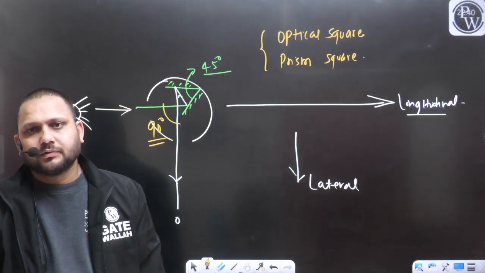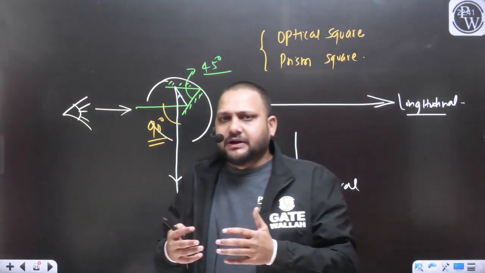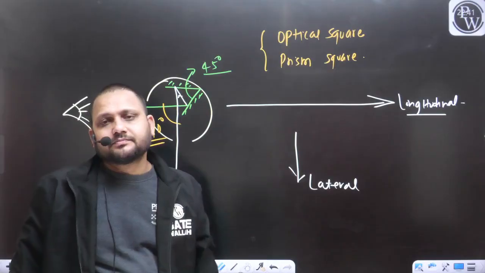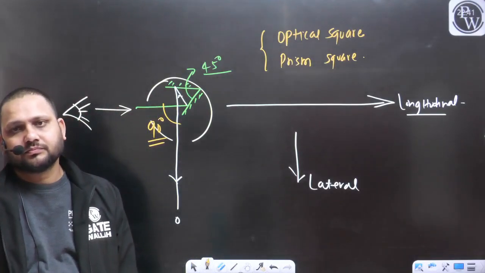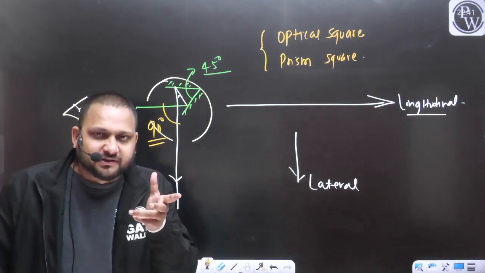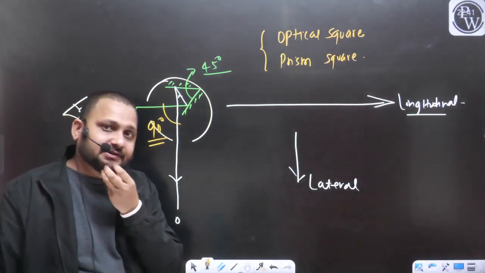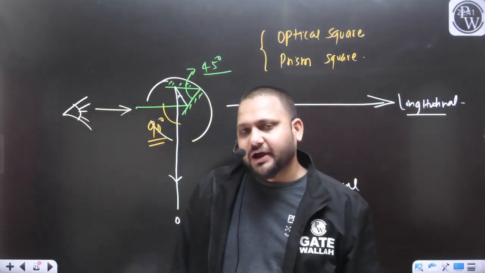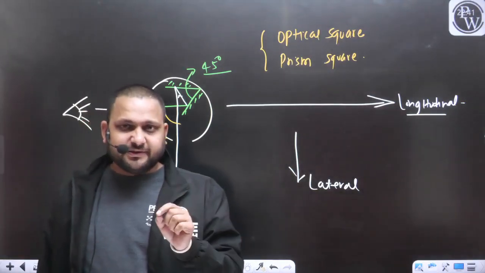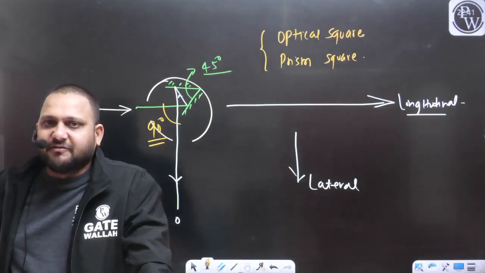Yes or no? Due to the users, there may be a possibility that the angle between these two mirrors may get changed. Yes or no? And if the angle between these two mirrors changes, the final angle will also change. Yes. So in the case of optical square, we need adjustment. We need to make sure of the angle between these two mirrors. Otherwise, there will be error in our measurement.